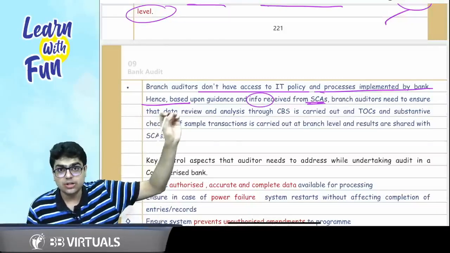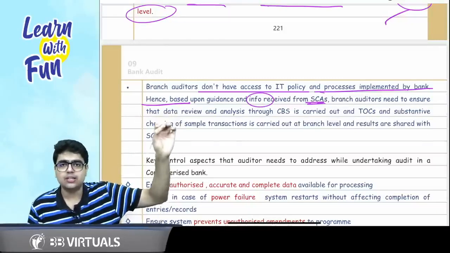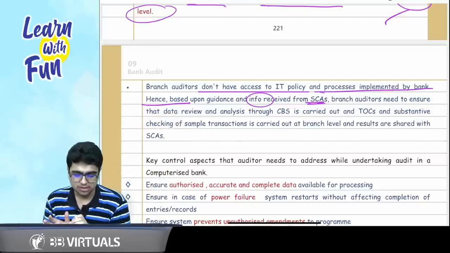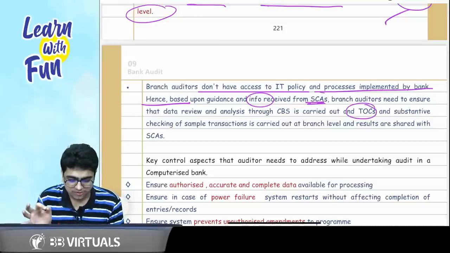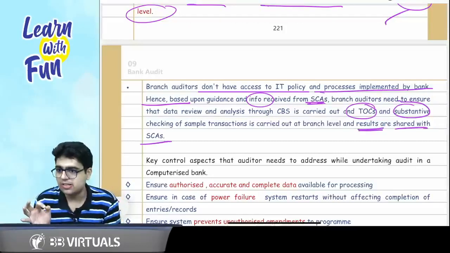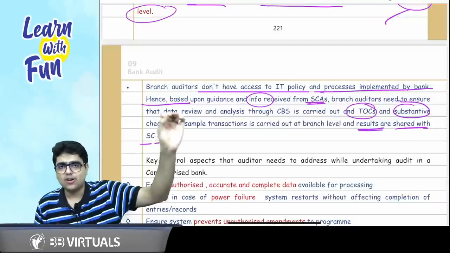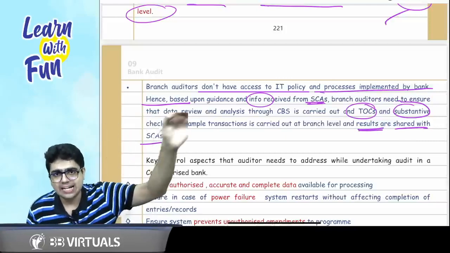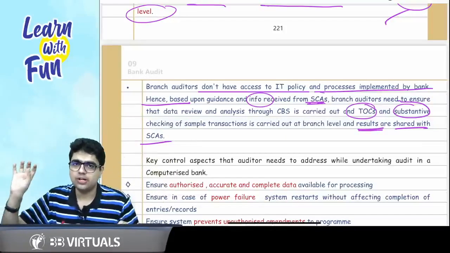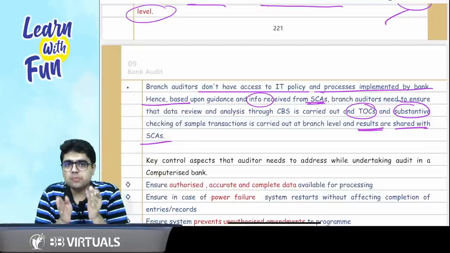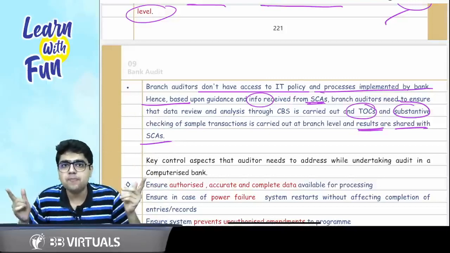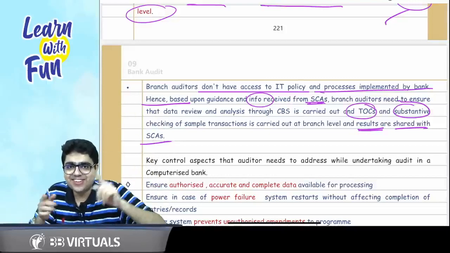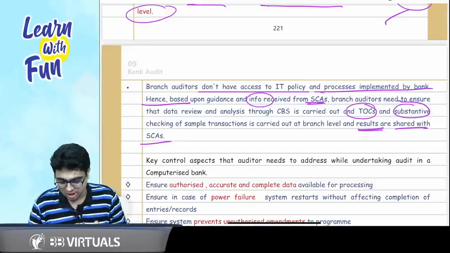So statutory central auditors will share the details and the information with the branch auditor, and branch auditors will carry out the test of control and substantive checking, and these results will be shared with the central auditors. So central auditors will share the policy, guide the branch auditors to perform their test of controls and substantive procedure. Whatever procedures the branch auditors perform, they will share the results with the head office auditors. Got it, sir?